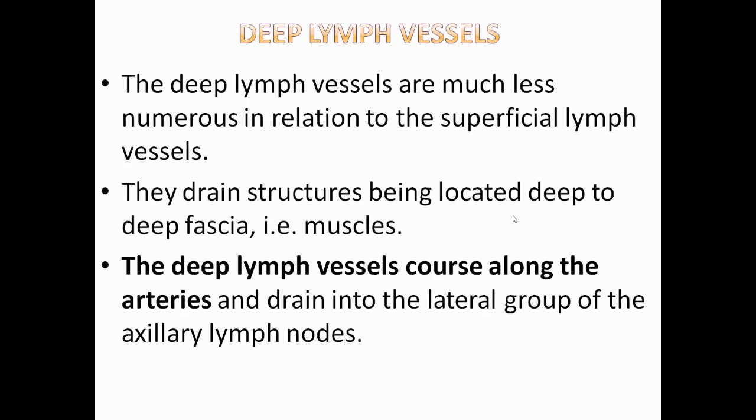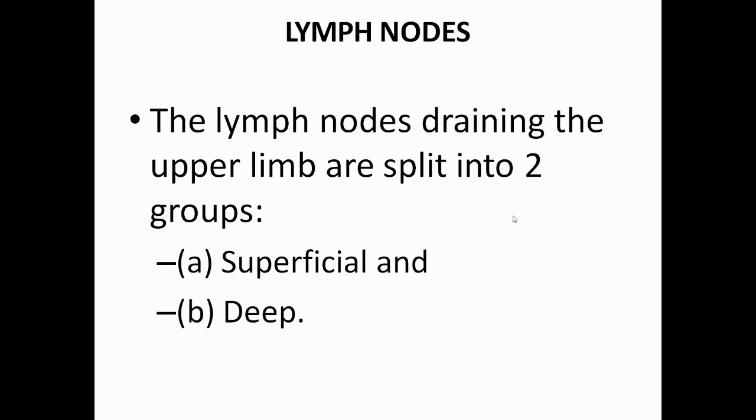Now we will see the deep lymph vessels. They are much less numerous in relation to the superficial lymph vessels. They drain structures located deep to the deep fascia, such as muscles. The deep lymph vessels course along the arteries and drain into the lateral group of the axillary lymph nodes. So superficial lymph vessels course along with the veins, and the deep lymph vessels course along the arteries.